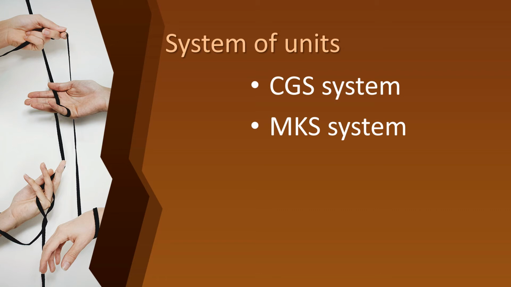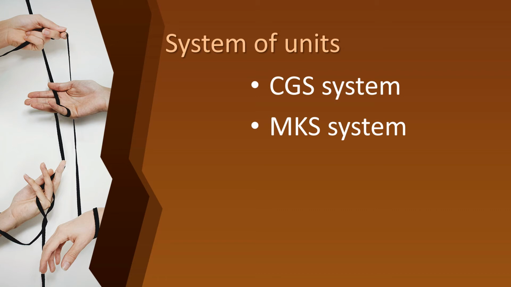CGS stands for centimeter, gram, and second. MKS stands for meter, kilogram, and second. So, CGS system and MKS system. I will see them one by one.